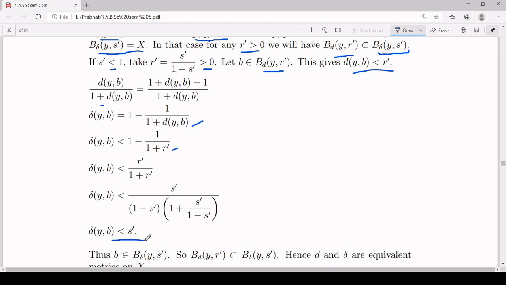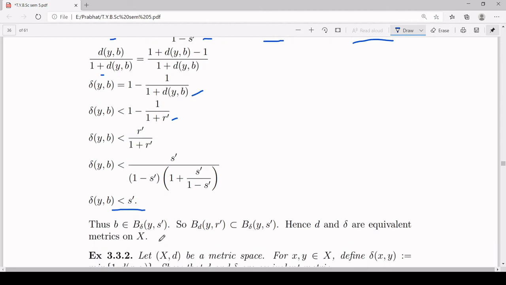So it implies b belongs to the open ball B_delta(y, s'). So you started with an element of B_d(y, r') and proved it belongs to B_delta(y, s'). That proves that B_d(y, r') is a subset of B_delta(y, s'), and that proves d and delta are equivalent metrics on X.